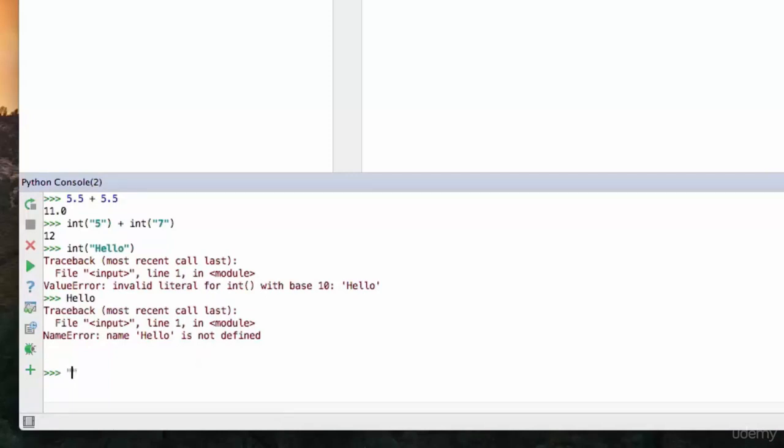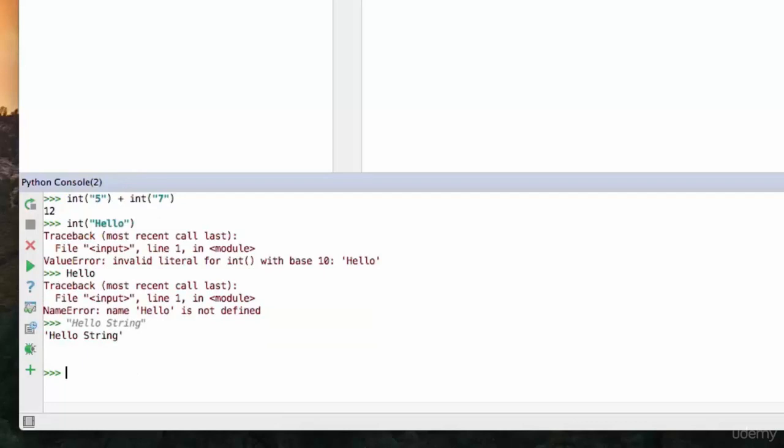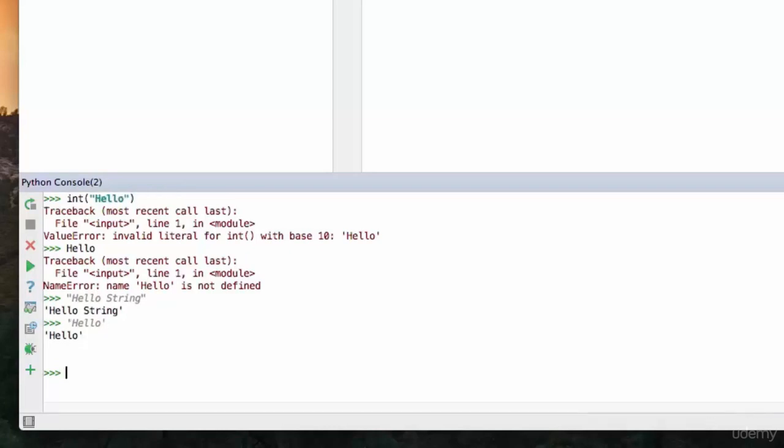So this is a string because it's wrapped in quotations. And if we hit enter, Python's going to say, hello string. Now, you can also use single quotations here to do the same thing. So basically you have two options, either using double quotations or single quotations.